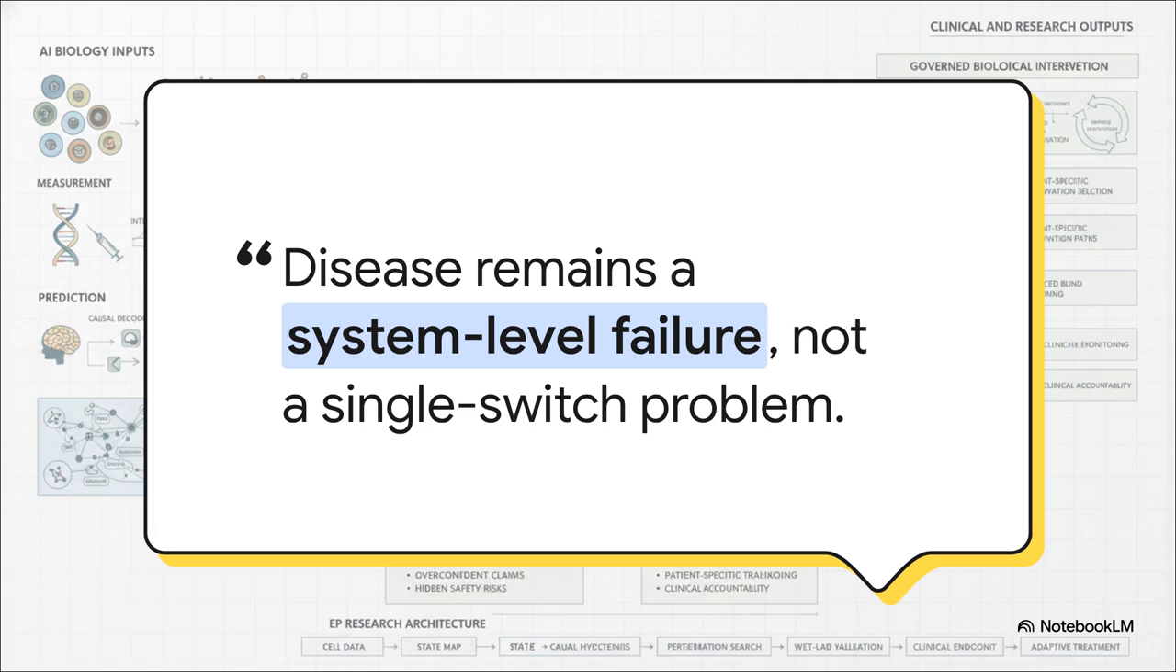We really need to ground ourselves in biological reality here. I know it's super tempting to look at AI and expect some instant miracle cure, but as this quote nails it, disease remains a system-level failure, not a single switch problem. We're not dealing with simple computer code where you just patch a bug with a quick fix. Biology is messy, it's incredibly interconnected.